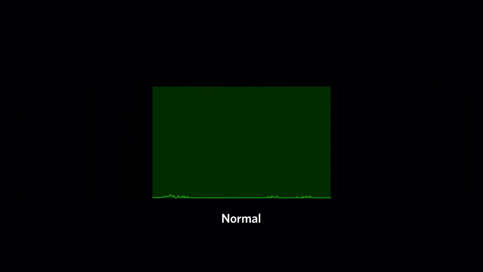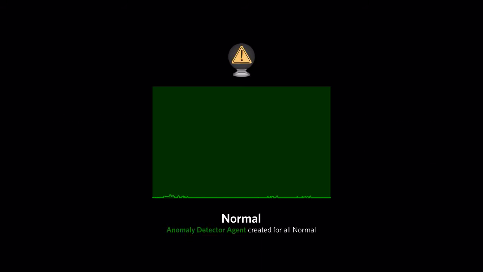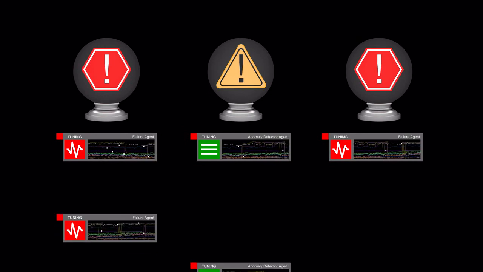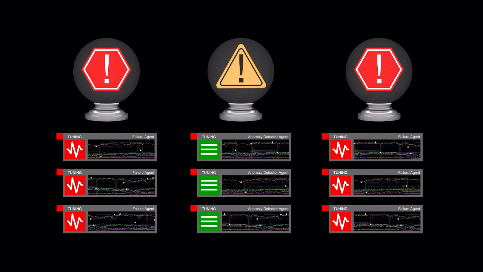Once offline activity, labeled failures, hidden failures, and deviations are removed, the purest form of normal behavior is all that remains. This includes all variations of normal for seasonal conditions, operating campaigns, batches, startups, shutdowns, etc. From this remaining data, the wizard creates an anomaly agent to very accurately detect and alert any changes from normal behavior. Once all the agents have been generated for a piece of equipment, they can be fine-tuned to offer the best results for prescriptive maintenance.